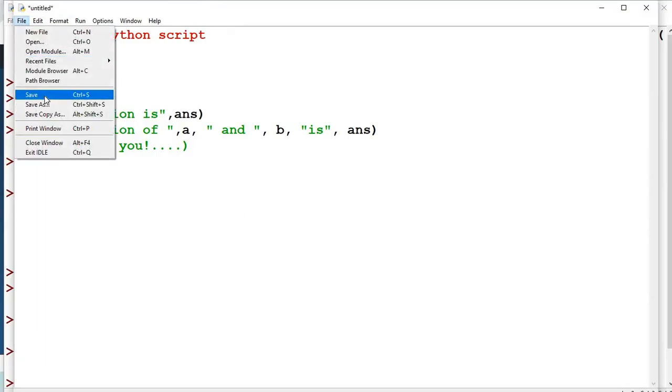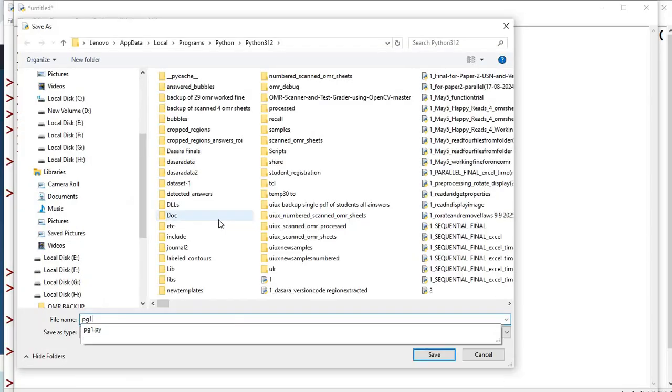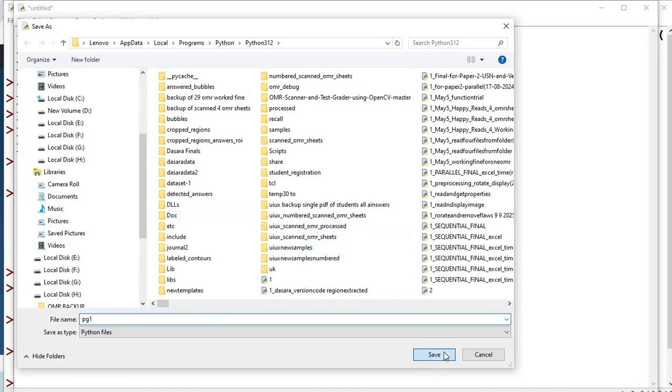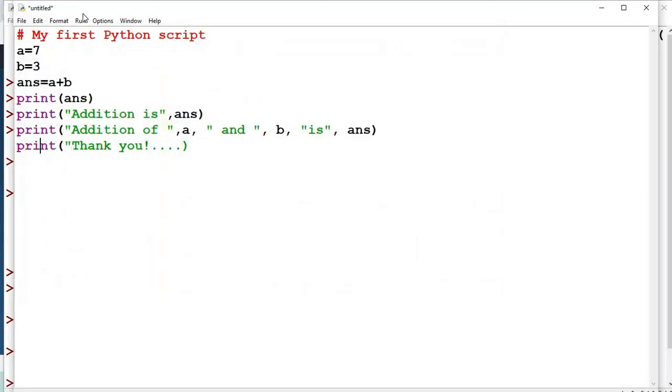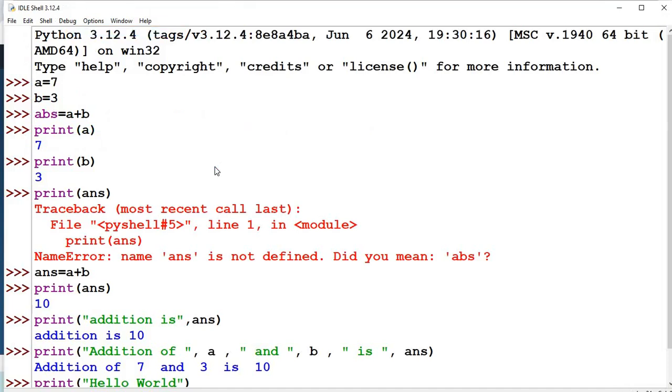Then I'll save it. I'll go for Save, and give the file name like pg1, program 1. I click on Save. It automatically takes pg1.py. How to run it? Run Module. Now there is a mistake. A double quote is missing over here. I add the double quote, then File and Save it. I'll go for Run.